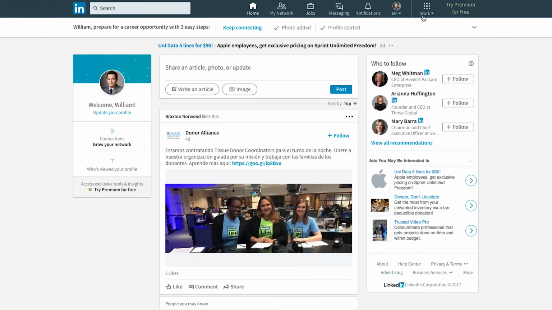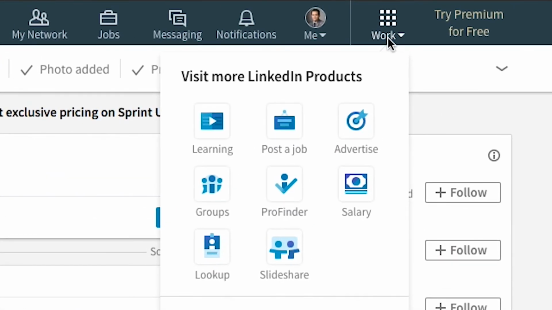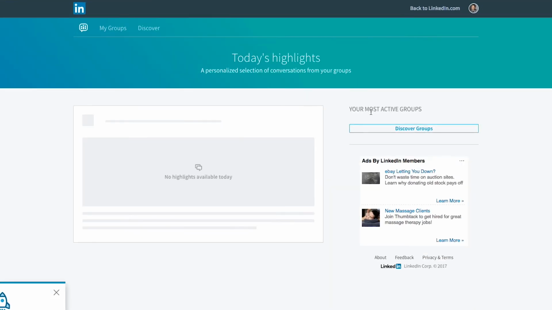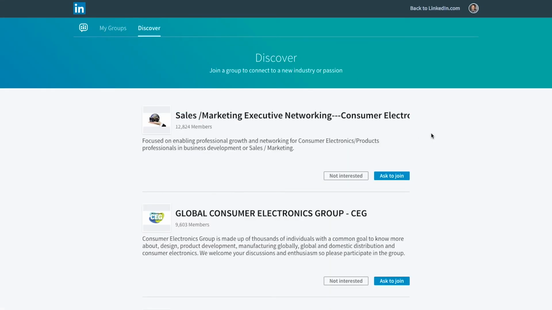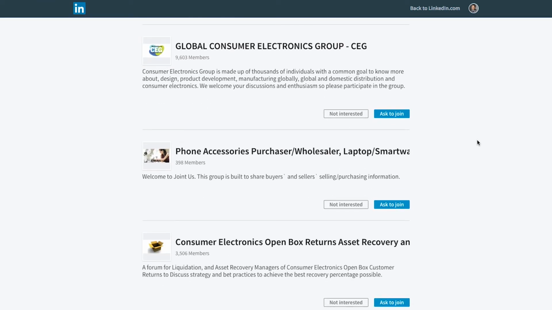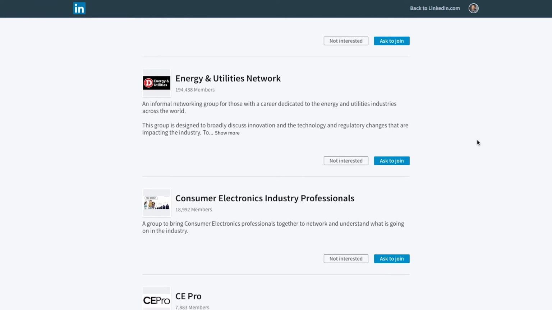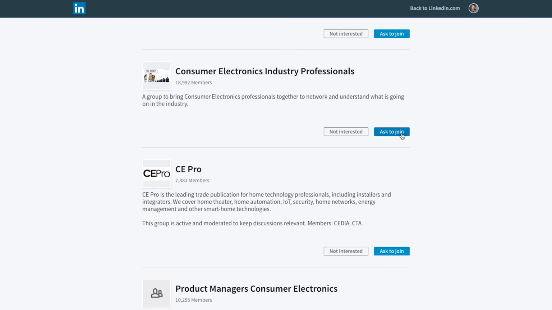Finally, join LinkedIn groups relevant to your field of study or industry interests. At least 3 groups is a good start. Here's how to search for groups. Go to the drop-down in the right-hand corner under Work and click on the group icon. From there, click on Discover. LinkedIn will show you groups you may be interested in joining based on the content in your profile. You can click Not Interested, Ask to Join, or click through to the group page to learn more.